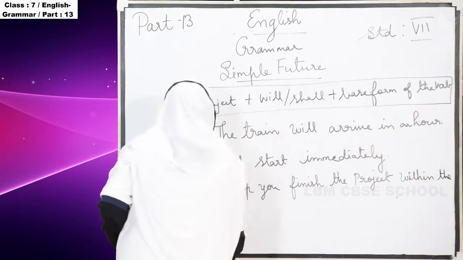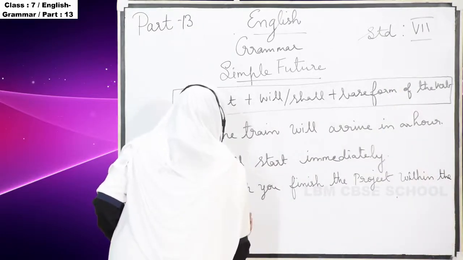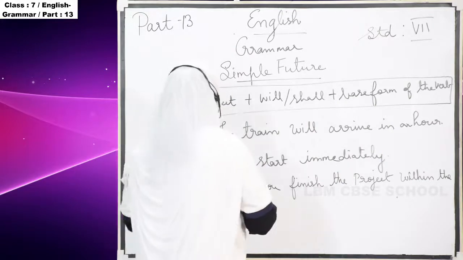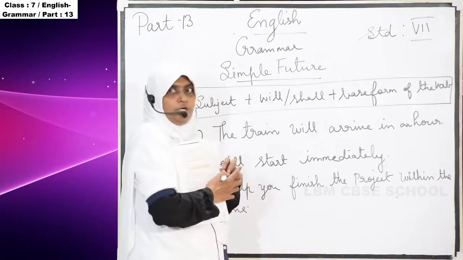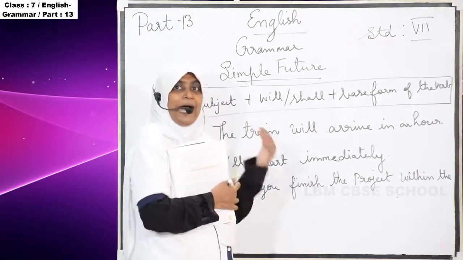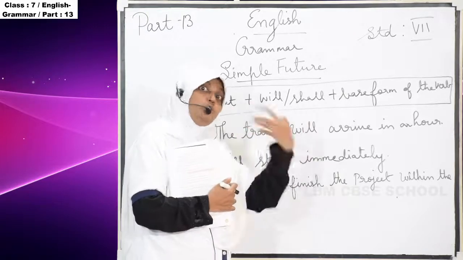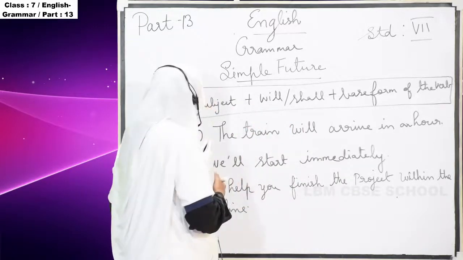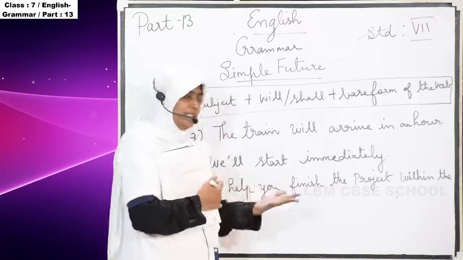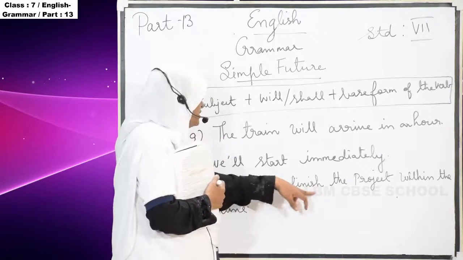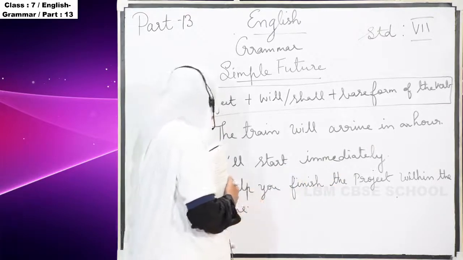So it's all telling about what is going to happen in future, tomorrow. So what they are telling, I will help you, I will help you finish the project within the deadline.